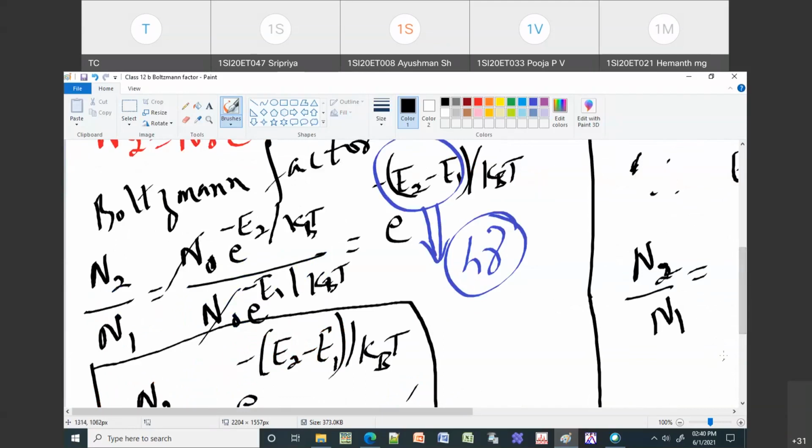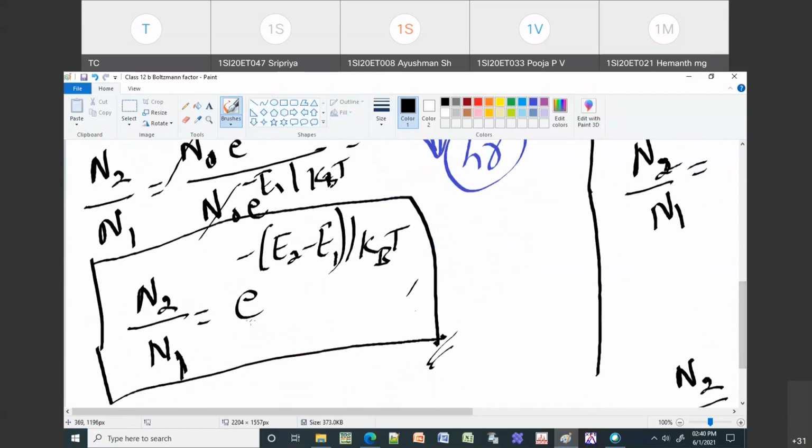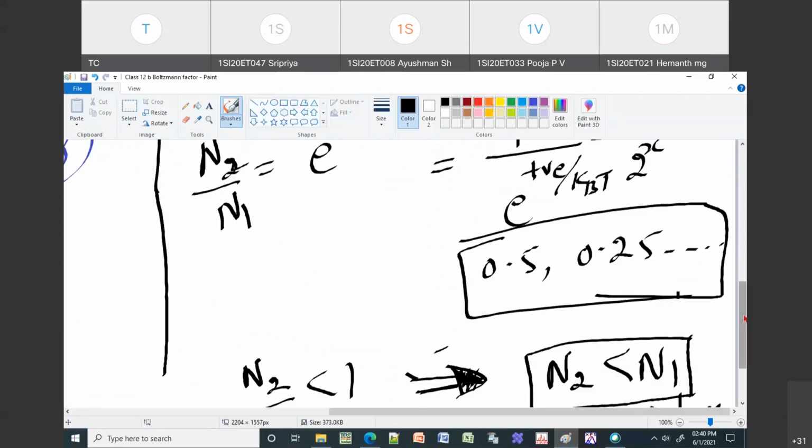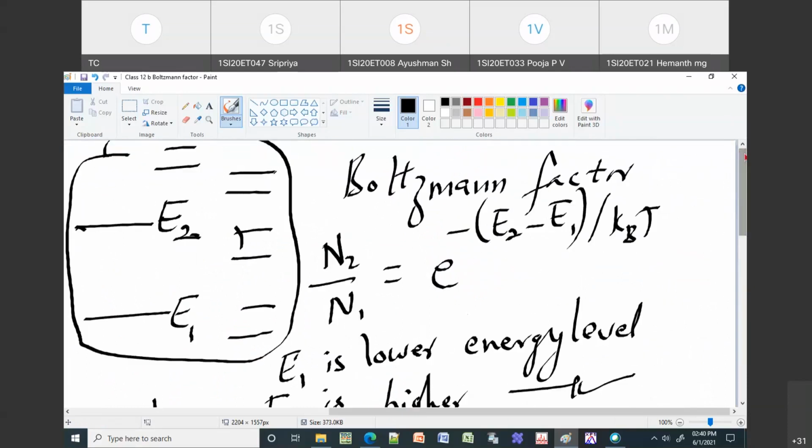So that will turn out to be N2 by N1 is e to the power of minus (E2 minus E1) by kBT. So you will start with this equation. This is your starting point. What is the starting point? You start with the Boltzmann factor, which is N2 by N1 is equal to something.